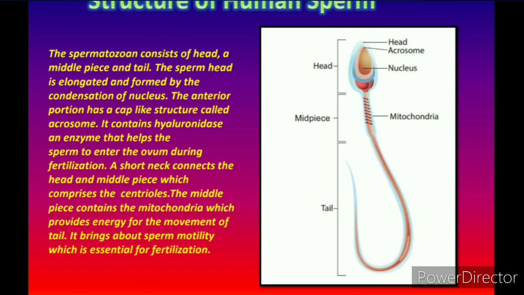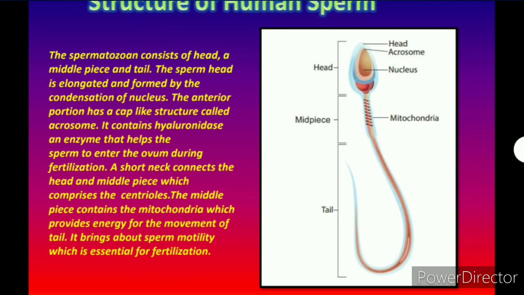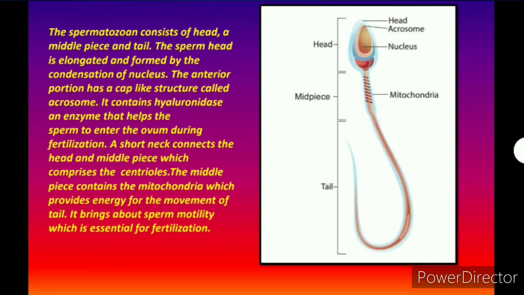Now, a short neck connects the head and middle piece, which comprises the centrioles. What it means is that there is a neck position and it consists of centrioles. These centrioles are used for the completion of the division in the ovum, because in the ovum the division will be paused, and the centrioles will help to complete the division of the ovum.